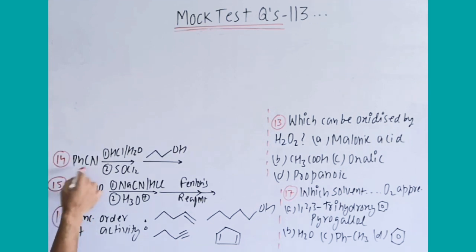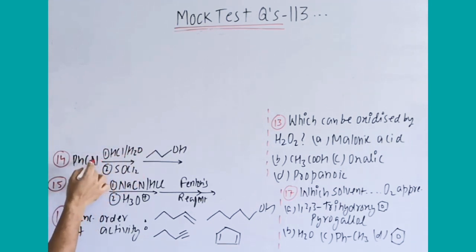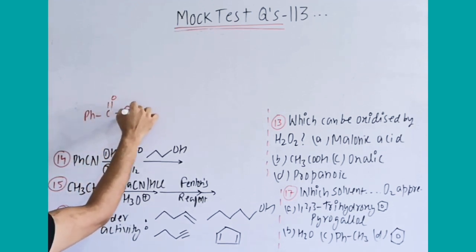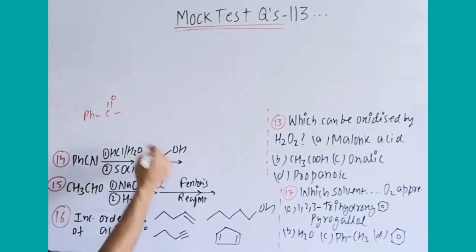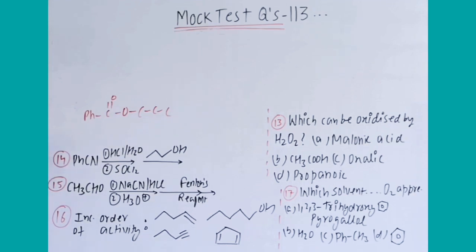14th question is PhCN, HCl, H2O, that means hydrolysis is done, okay, carboxylic acid form, benzoic acid. After the second step it forms benzoyl chloride, that means PhCOCl, and then with alcohol Cl will leave and it gives ester. Which ester? O or 3 carbon. That ester will be formed.